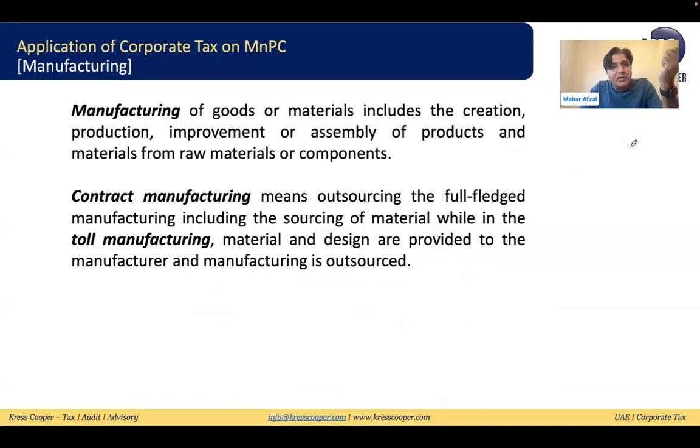As we discussed, manufacturing includes the creation, production, improvement, and assembly of products or raw material. In contract manufacturing, we outsource full-fledged manufacturing, including the sourcing of material, while in toll manufacturing, material and designs are provided by the contractor to the manufacturer.